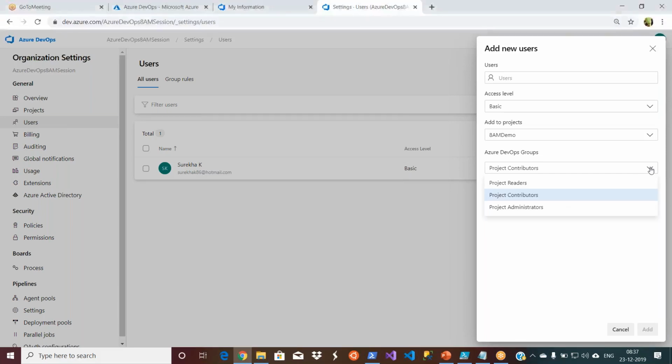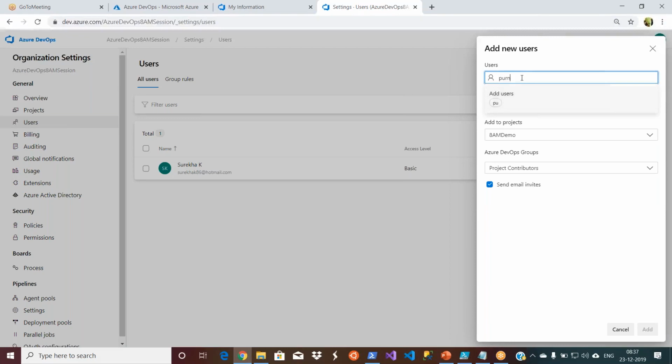Then what is the level of access you want to give? You have a number of levels. I don't want to make him an administrator of the project. I just want to make him a contributor. Okay, let's say that one. I haven't given the username yet, so I say this is my email ID.